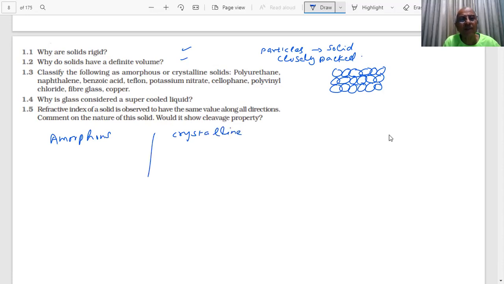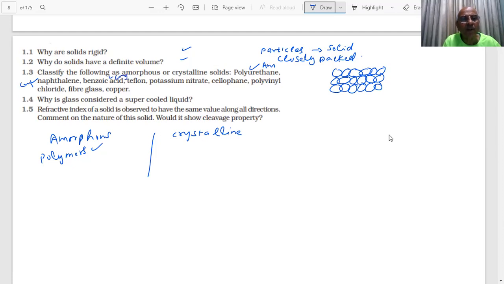You will see, all those which are polymers will be amorphous, and those crystalline substances, ionic compounds, are mostly crystalline. So polyurethane will be amorphous. Here naphthalene is crystalline. Benzoic acid is crystalline.